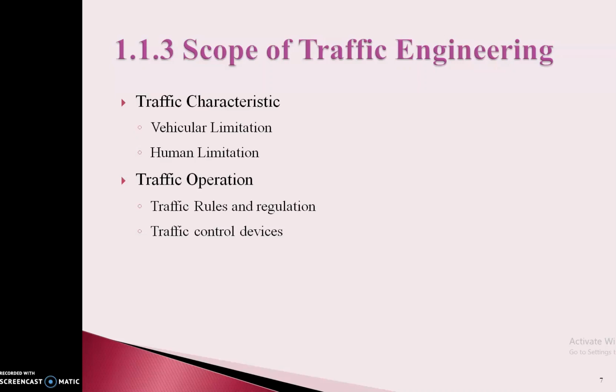Traffic operations consist of traffic rules and regulations, traffic control devices such as traffic signs, signals, markings, channelizing, and provision of islands. For example, on a road at an intersection point, you see a structure constructed at the center. At the time of the turning movement, you complete one round around that structure and transfer to another direction. Such a structure is called a provision of islands.